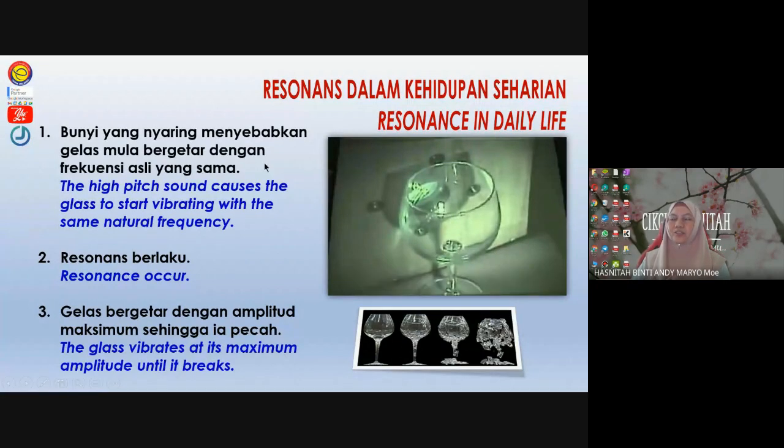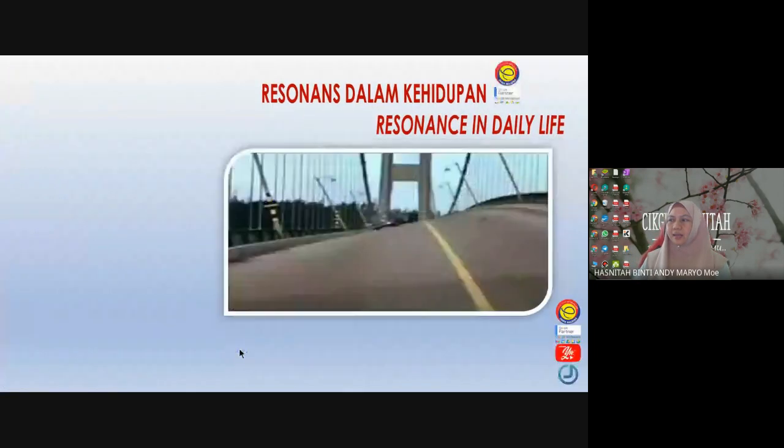So kalau you disuruh tulis dalam soalan, explain the phenomenon that causes the glass to break when it is exposed to a high pitch sound, this is what you should write. Number one, high pitch sound, which is high frequency, causes the glass to start vibrating with the same natural frequency. Second, resonance occurs. And finally, it causes the glass to vibrate at the maximum amplitude until it breaks.